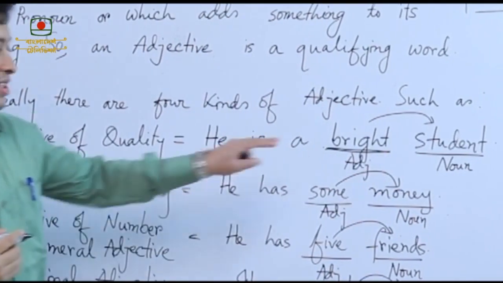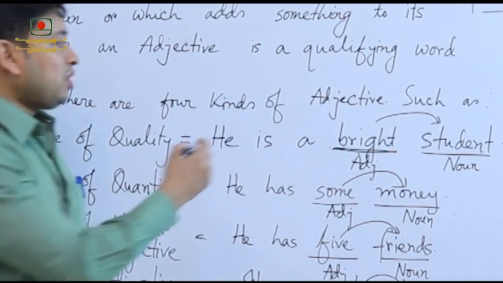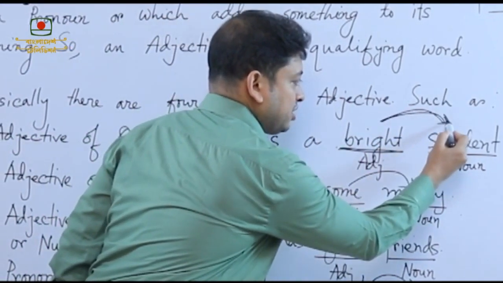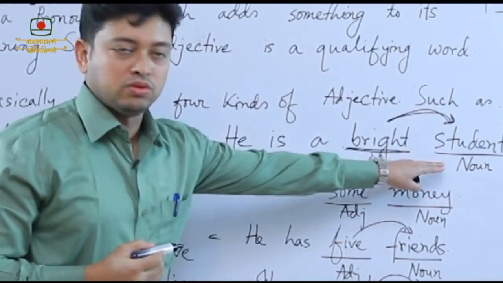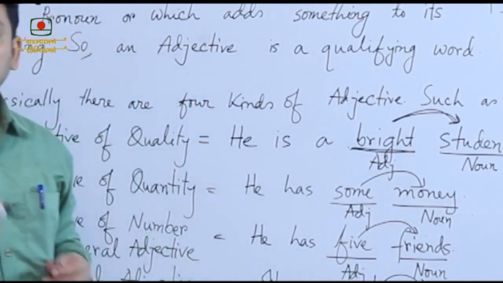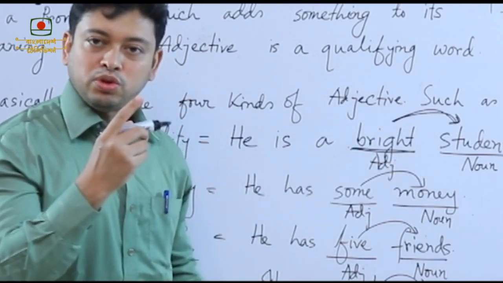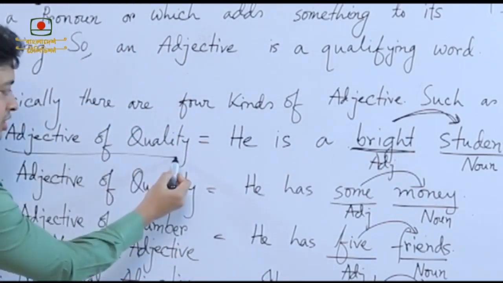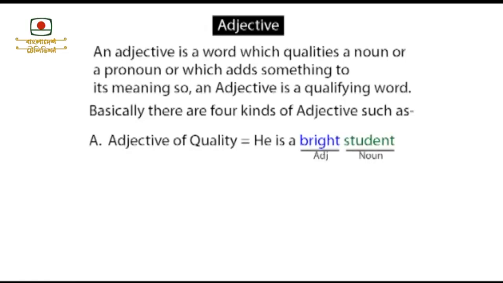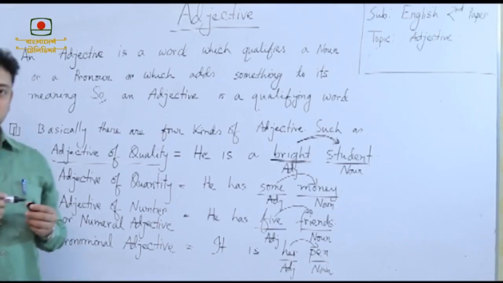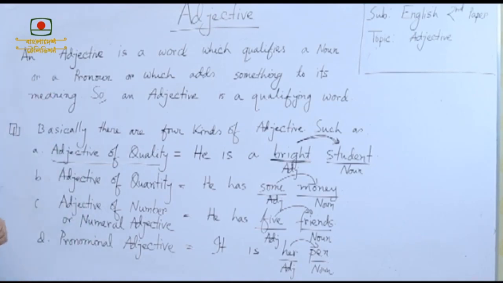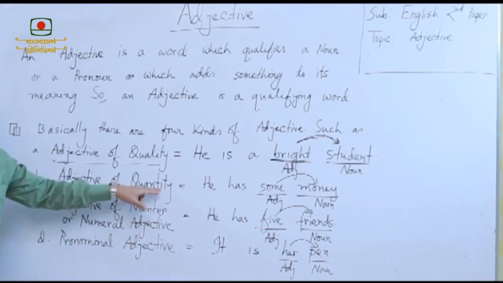Now, the question is, why is this an adjective? Because it is qualifying the word student, and student is a noun. As we are talking about the quality of a student, that's why the name is adjective of quality. This is the number 1 classification, and number 2 is adjective of quantity.